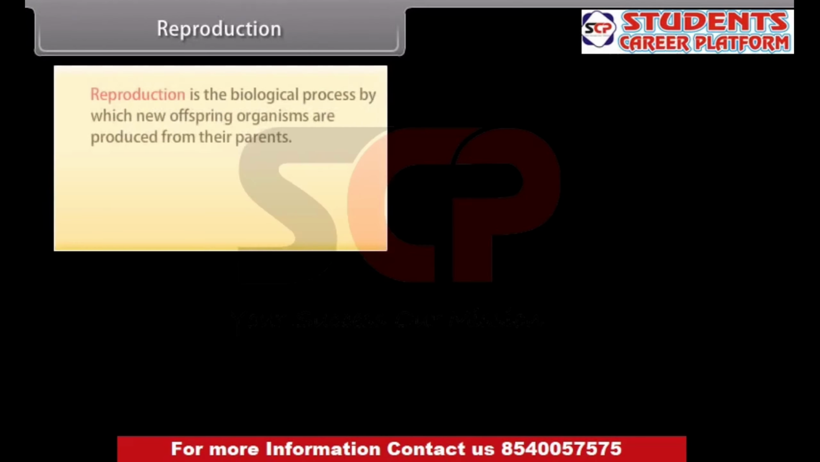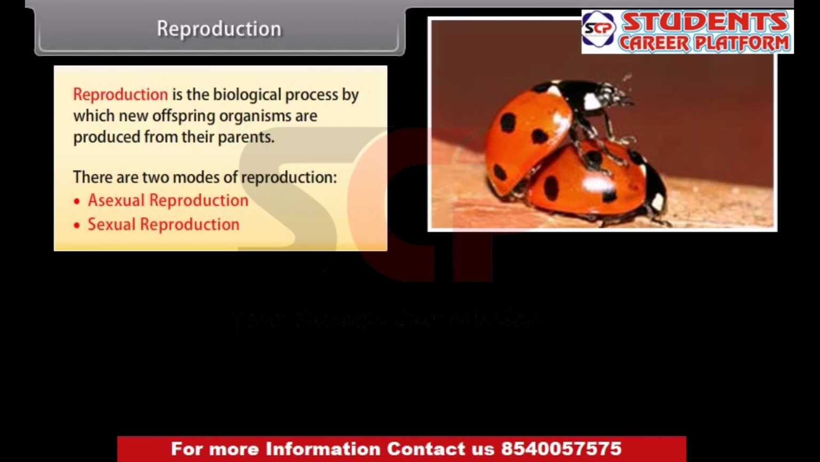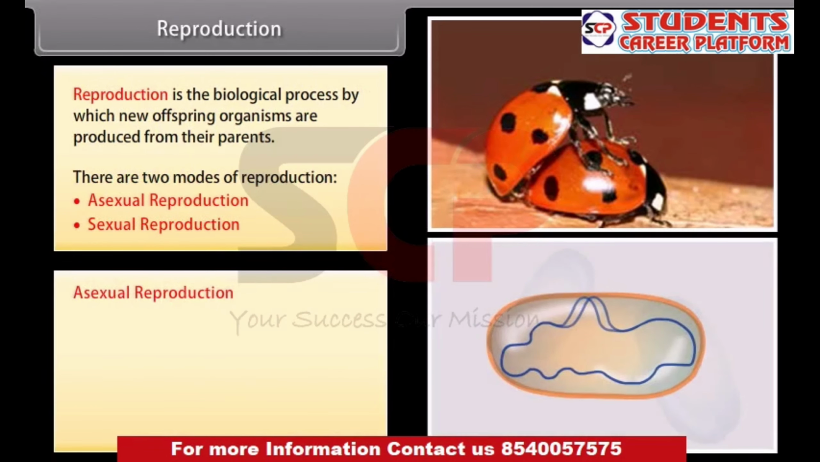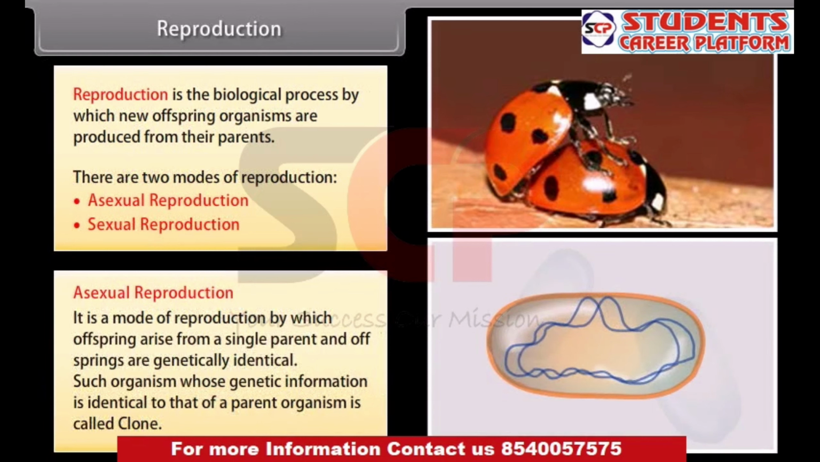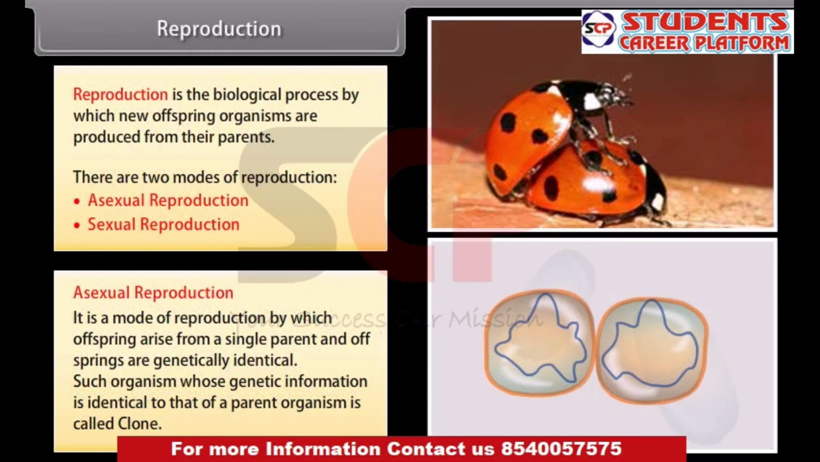Reproduction. Reproduction is the biological process by which new offspring organisms are produced from their parents. There are two modes of reproduction: asexual reproduction and sexual reproduction. Asexual reproduction is the mode of reproduction by which offspring arises from a single parent and offsprings are genetically identical. Such organisms whose genetic information is identical to that of a parent organism are called clones.